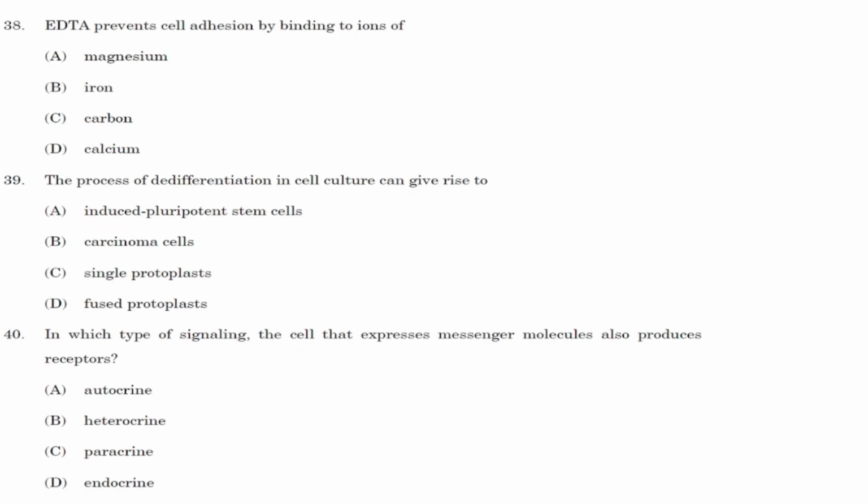Next, question number 38. EDTA prevents cell adhesion by binding to ions of. What is EDTA? EDTA is a chelating agent, and its full form is ethylene diamine tetraacetate. So it can bind to ions, but the particular question is asking about cell adhesion. And whenever there is a context of cell adhesion, it will obviously be calcium ion. So calcium ion helps in cell adhesion.